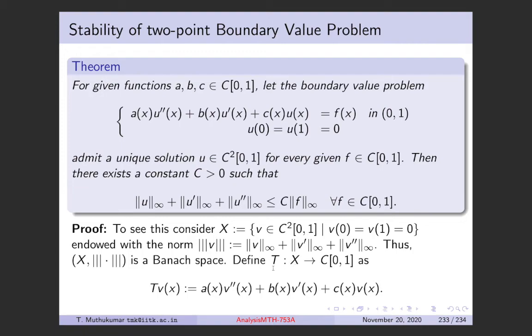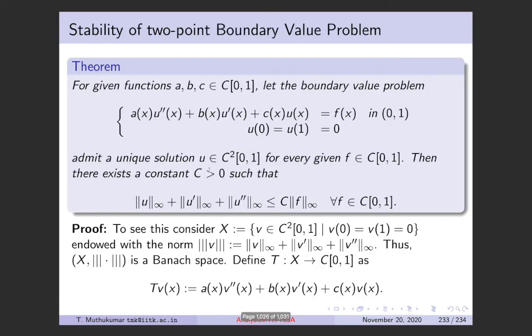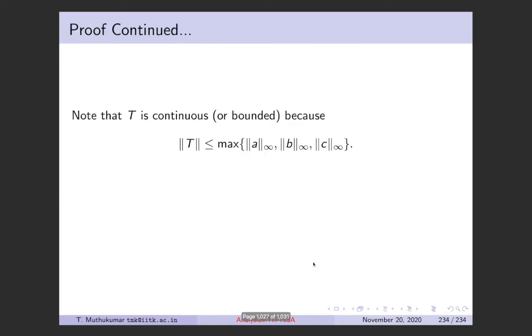Okay. And also T is continuous, or bounded. Why? By the definition that we have here. If I take the norm of T, which is the subnorm of T in C01, T of V will be in C01. The subnorm of T is the norm of this entire thing. You take the norm, use the triangle inequality and so on, and take the supremum over all this, or the maximum over the subnorms of A, B, C. The maximum of the subnorms of A, B, C will come out.